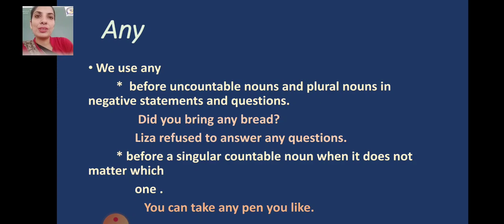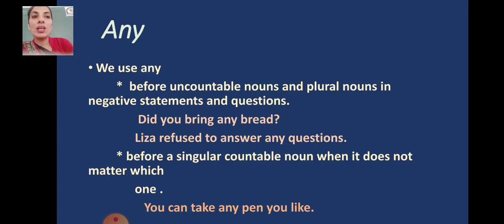"Lisa refused to answer any questions." Refused means no. This is a negative statement, and we cannot say "Lisa refused to answer some questions." No, any, because that's a negative statement.